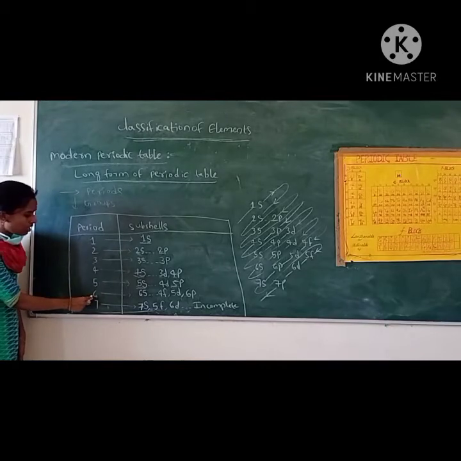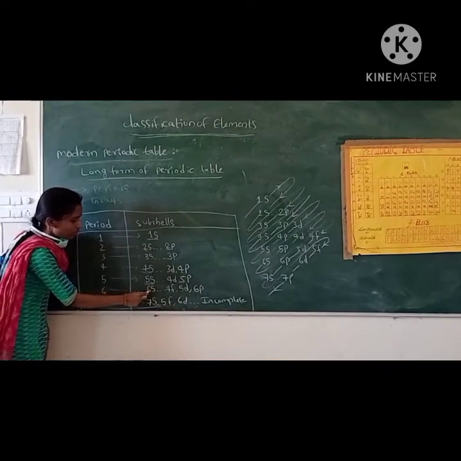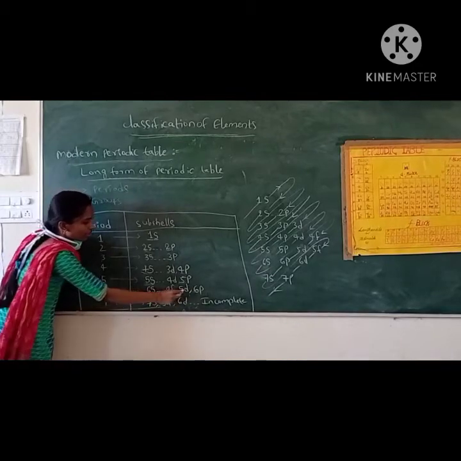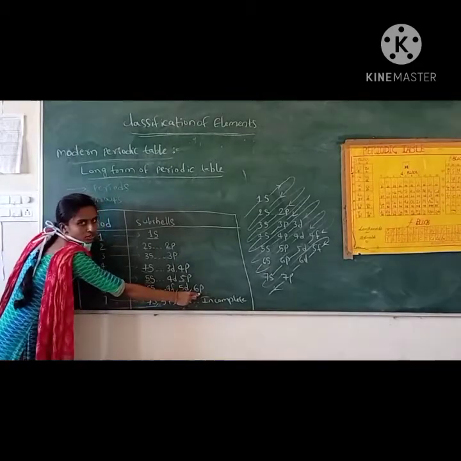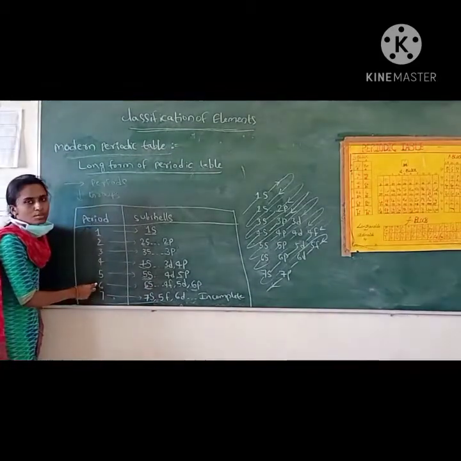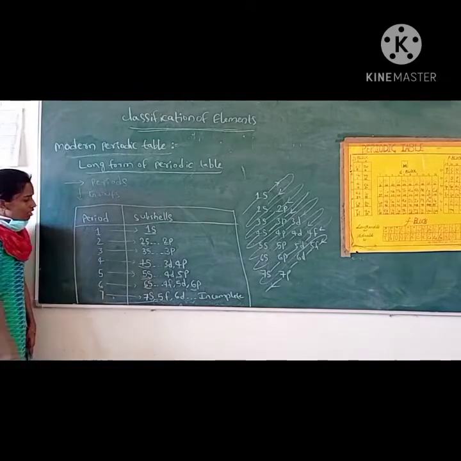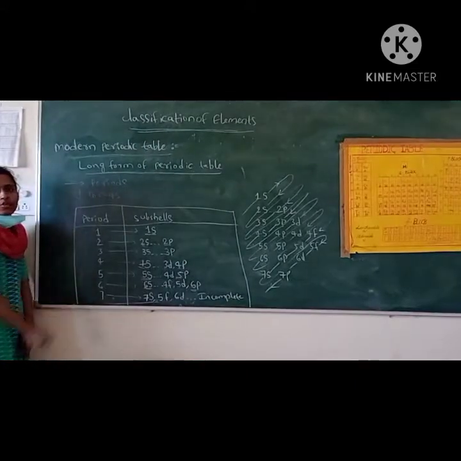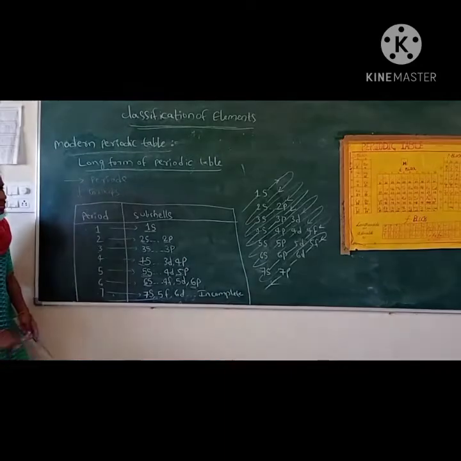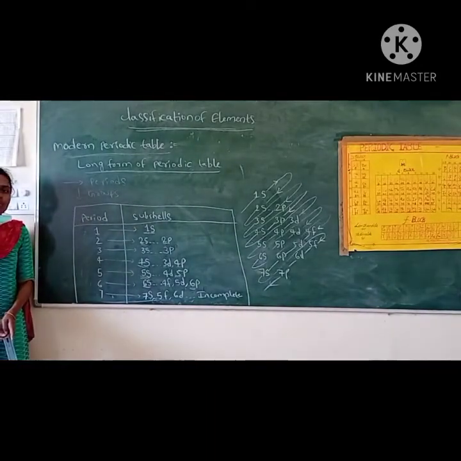In the sixth period, the electrons start from the 6s orbital and end with the 6p orbital. So 32 elements will be there in the sixth period. The seventh period is an incomplete period. So 7 periods are there in the modern periodic table, and the 18 vertical columns are called groups, 18 groups are there.